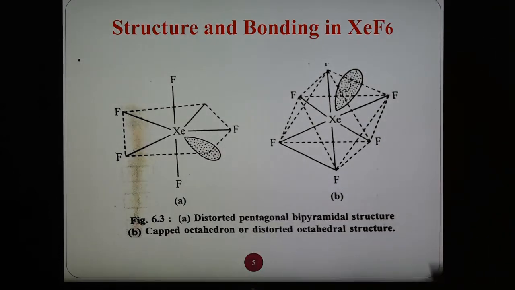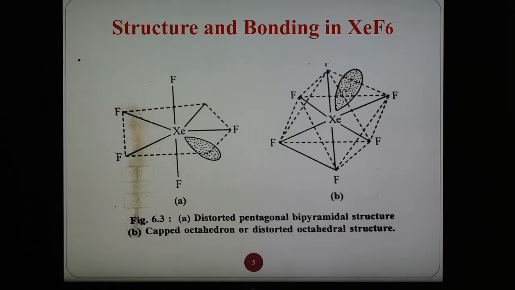So in this way we can show the geometry. This is sometimes known as a pentagonal bipyramidal geometry of this compound, and in the case of xenon hexafluoride, it is also sometimes known as a distorted pentagonal bipyramidal structure. In this case the distribution of 7 hybrid orbitals should give a pentagonal bipyramidal geometry, as in the case of IF7. Xenon hexafluoride molecule has a distorted octahedral structure.